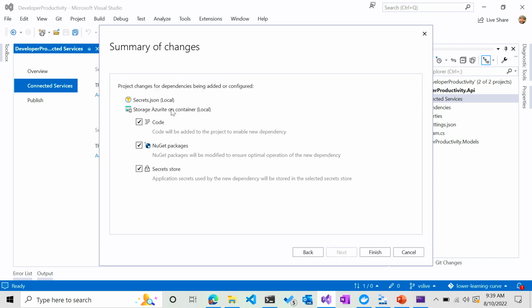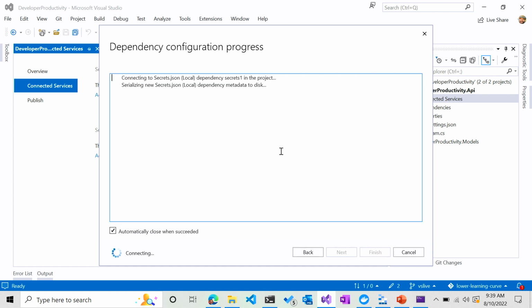And this last one is saying what it's going to do. And this is actually the neat part. It's saying it's going to create some code for me, new things up. It's going to download the appropriate NuGet packages, and it's going to create the secret store. So it's going to take care of a bunch of boilerplate stuff for me that I don't have to worry about. Finish it.